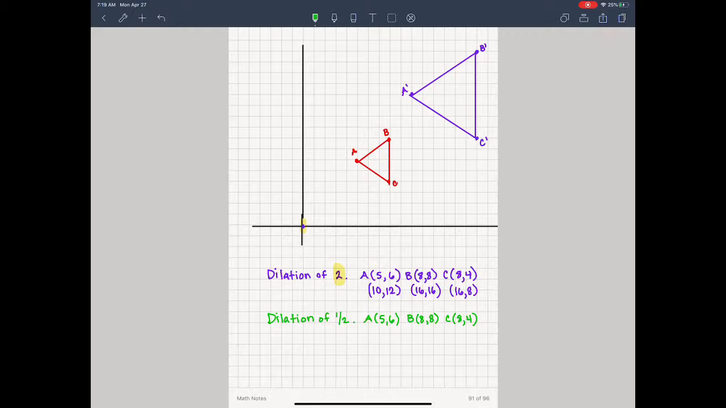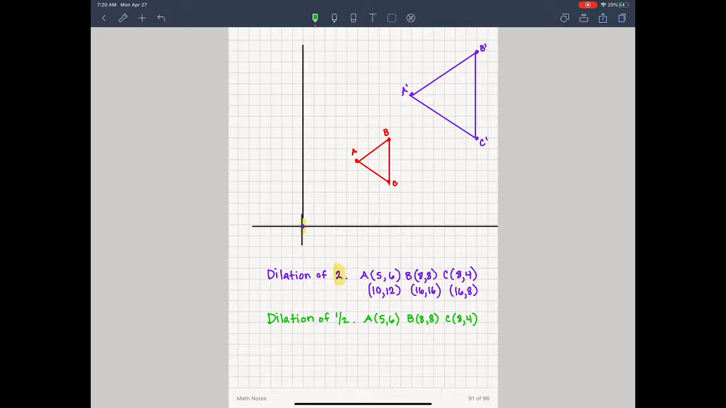Well, we know that half is the same as dividing by 2. So what you're going to do in this case is you're going to divide each coordinate by 2. If it was 1/3, you would divide by 3. If it was 1/4, you would divide by 4. So these coordinates, I take 5, 6, and I divide each one by 2.